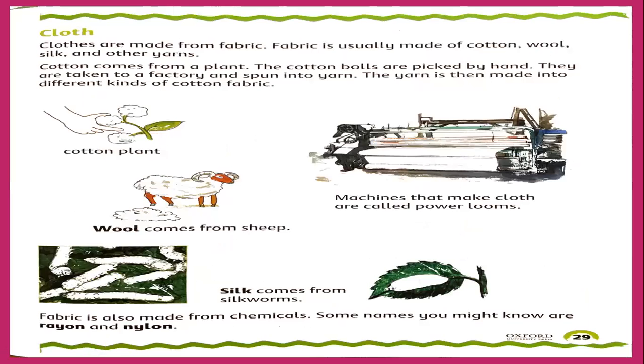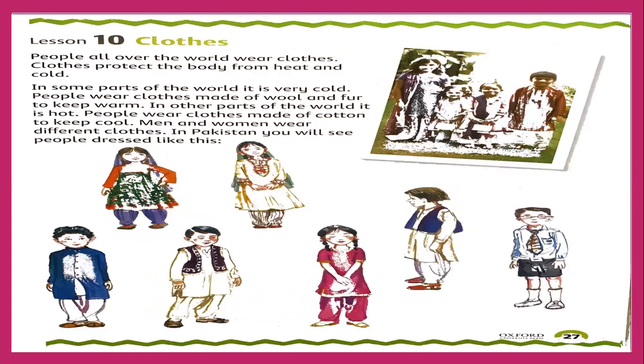Just revise it once. Look, it's about clothes. First, we learned about food, then we have clothes. People all over the world wear clothes, and clothes protect our body from heat, cold, extreme weather, and germs. Clothes protect us from different hygiene problems, and are a barrier between our skin and the environment. They protect us from ultraviolet rays.